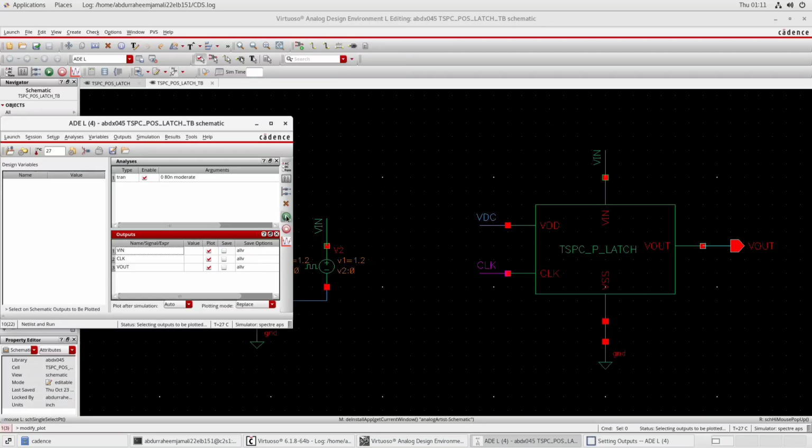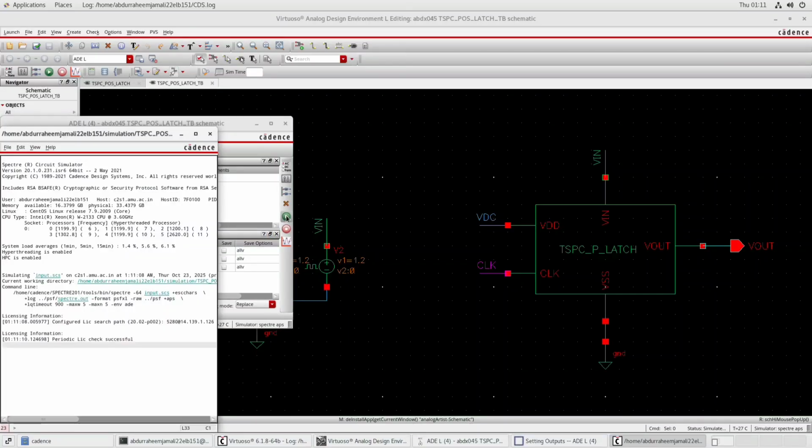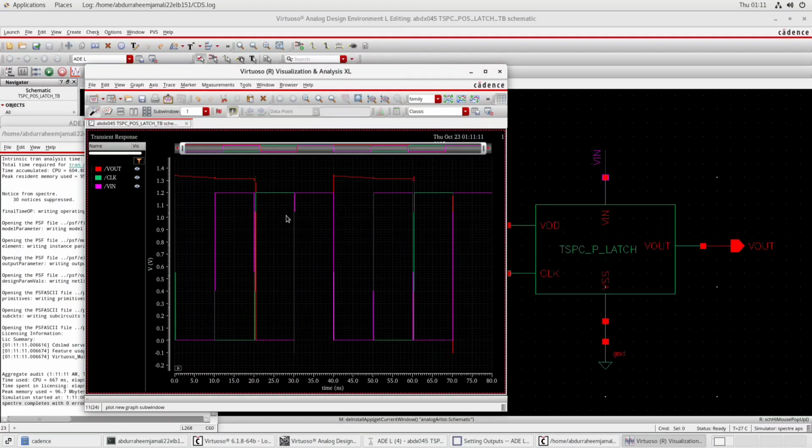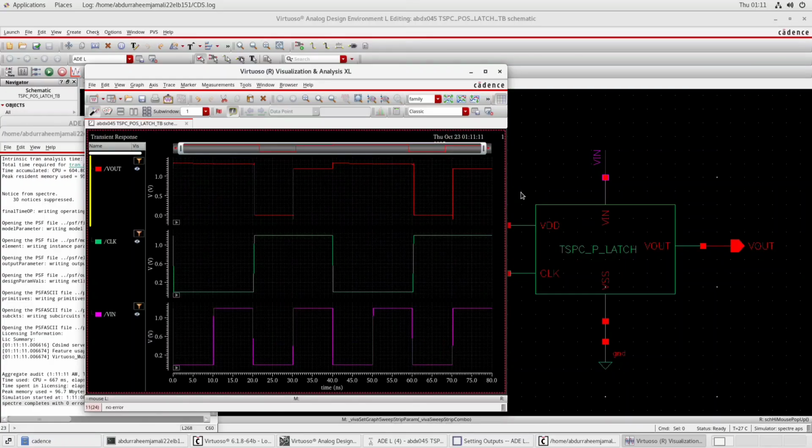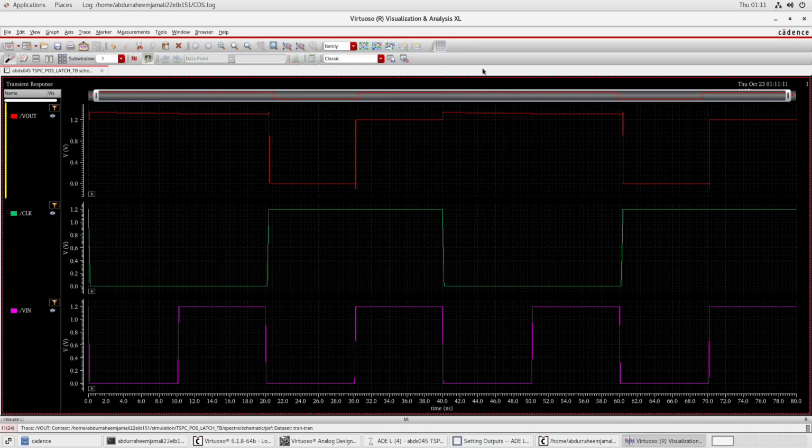So we just need to click on this play button for the netlist and run. So our transient response is running, and output is being shown here. Now right click on split current strip, and click on trace. So we have split the trace, and now we are getting a perfect transient response.